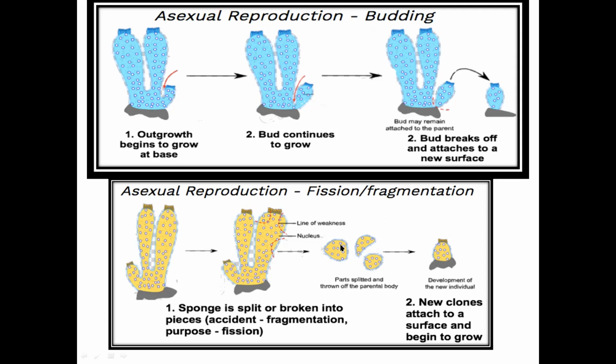These parts, which are split or thrown off from the parental body, attach to the substratum and form a new individual. So the new individual attaches to the substratum and begins to grow. So in budding, a new bud forms. In fragmentation, the sponge disintegrates into many small parts, and each small part then forms a new individual.